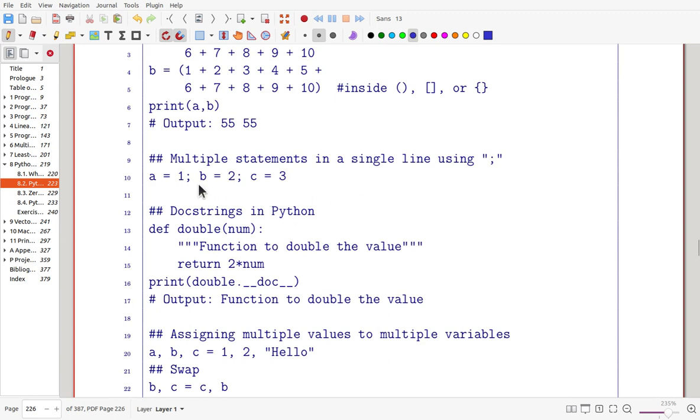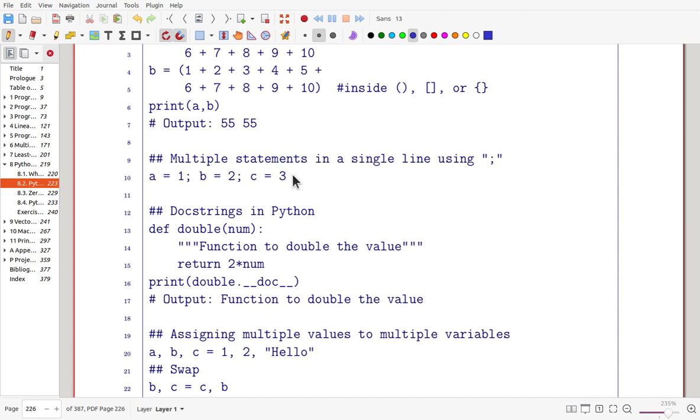Now you can print out the same output. And by using a semicolon, you can put many statements in one line. You assign the value 1 for A, value 2 for B, and 3 for C. You can assign in this way.